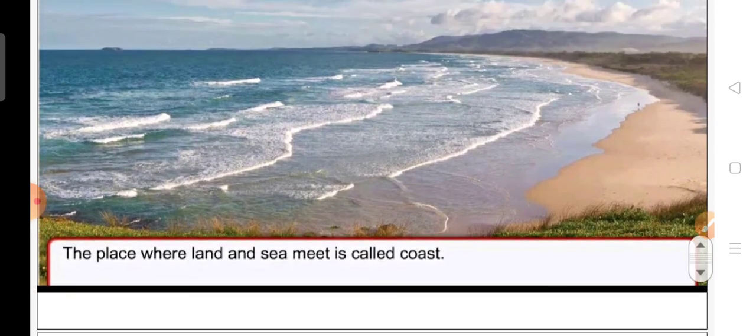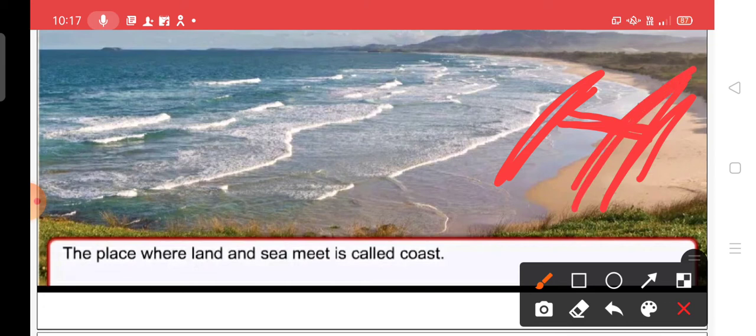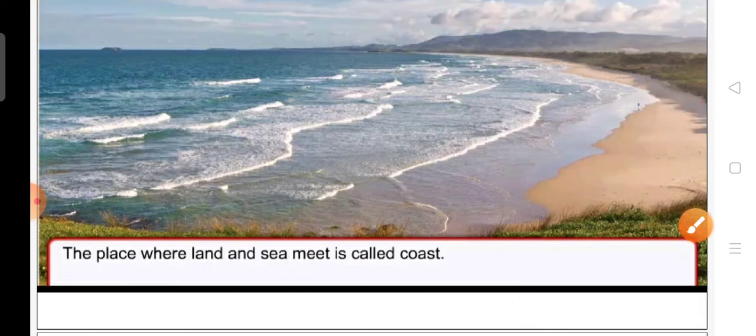The place where land and sea meet is called the coast. Here you can see the land portion and here you can see the sea portion. Where these two meet each other is called the coast. All these are coastal areas.